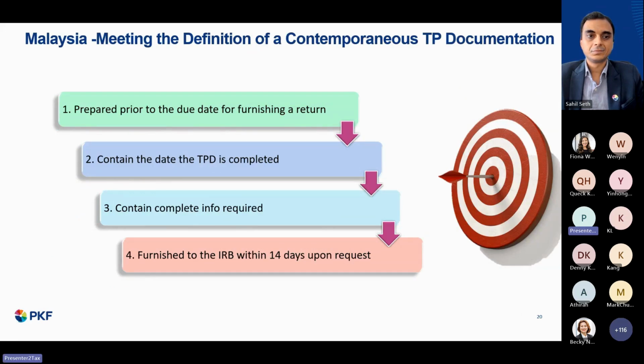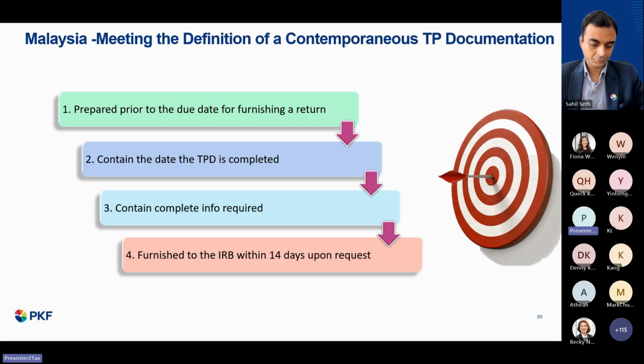So let's look at meeting the definition of contemporaneous transfer pricing documentation. What does it mean by this? These are the four areas we need to fulfill. First of all, it must be prepared prior to the due date for furnishing a return. A challenge on this is that the comparable data requirement is on a year-to-year basis, and most of the time there's a challenge in obtaining a similar period of comparable data.